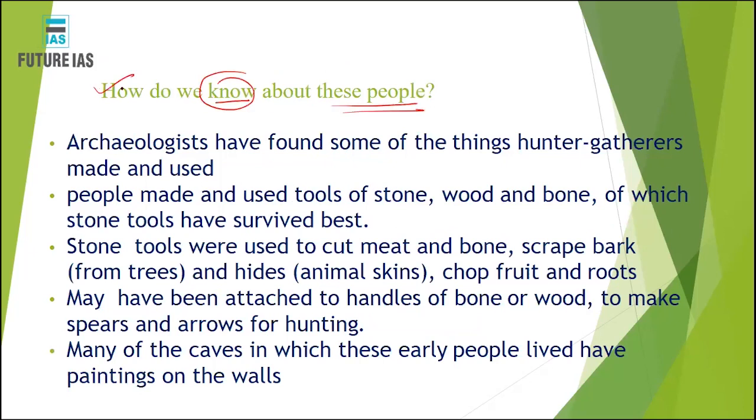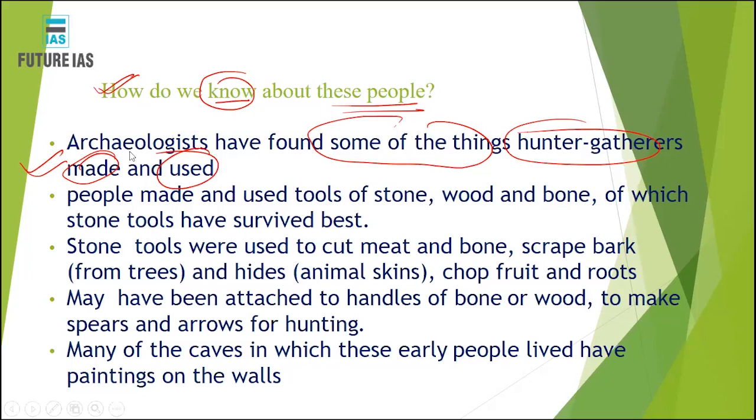This is another question. How will you know about these people? First of all, you must understand that archaeologists have found some of the things which hunter gatherers used or made. For example, they used some basic tools. The tools were made of stone, wood, and bone, right? Some of these tools have survived, not all tools. So we can infer from those tools that they would have been used by hunter gatherers in our past. So we learn through the study of those tools.